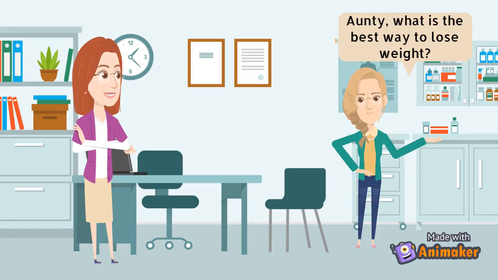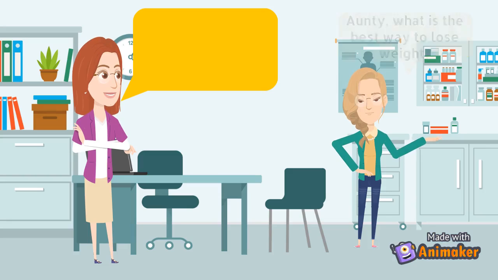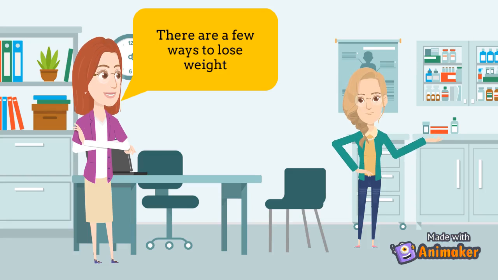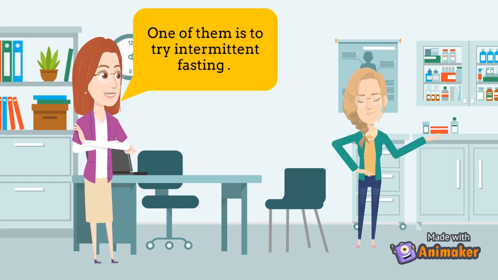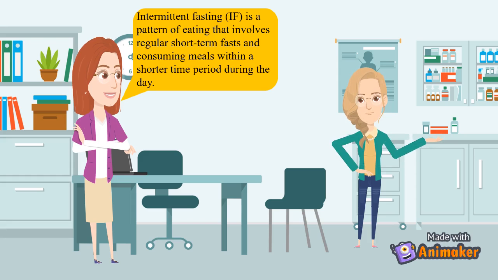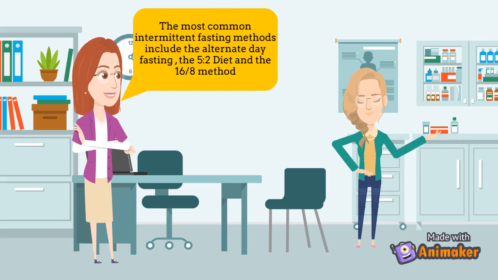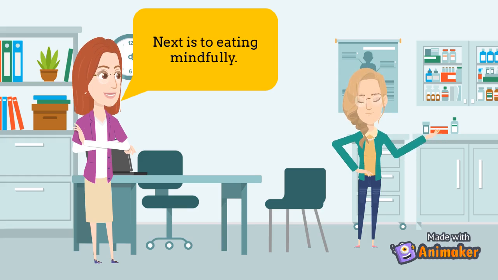Auntie, what is the best way to lose weight? There are a few ways to lose weight. One of them is to try intermittent fasting. Intermittent fasting, IF, is a pattern of eating that involves regular short-term fasts and consuming meals within a shorter time period during the day. The most common intermittent fasting methods include the alternate day fasting, the 5-2 diet and the 16/8 method.